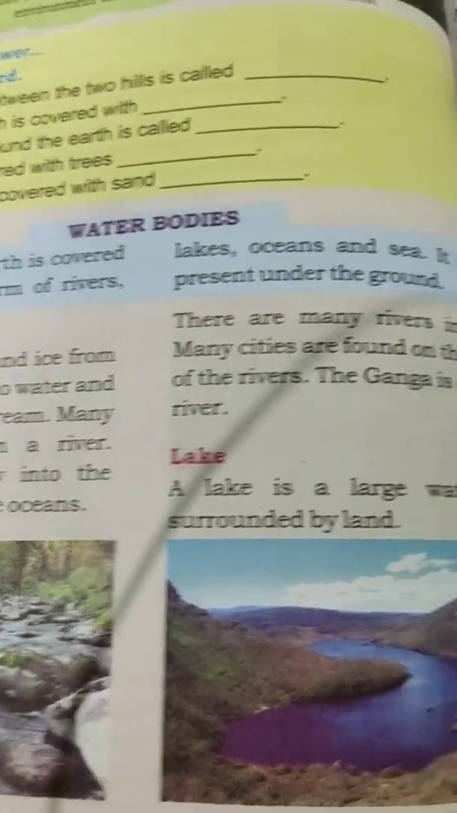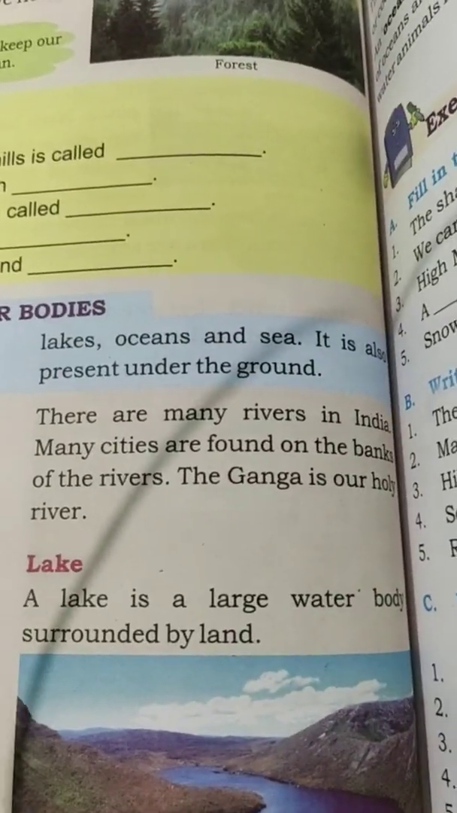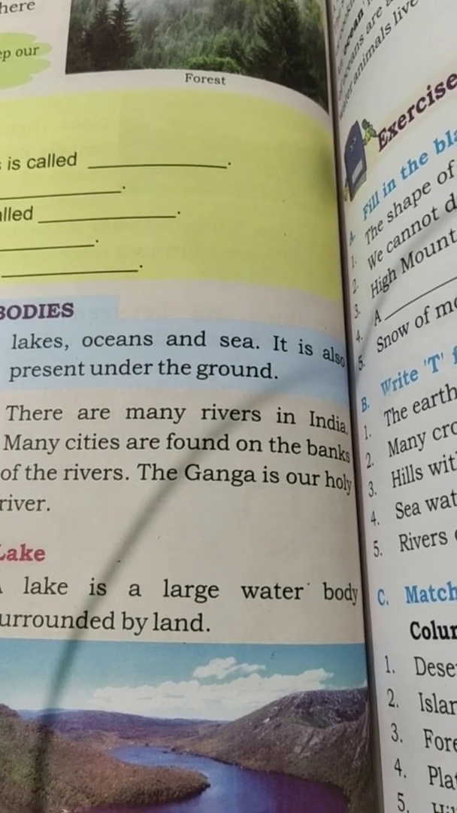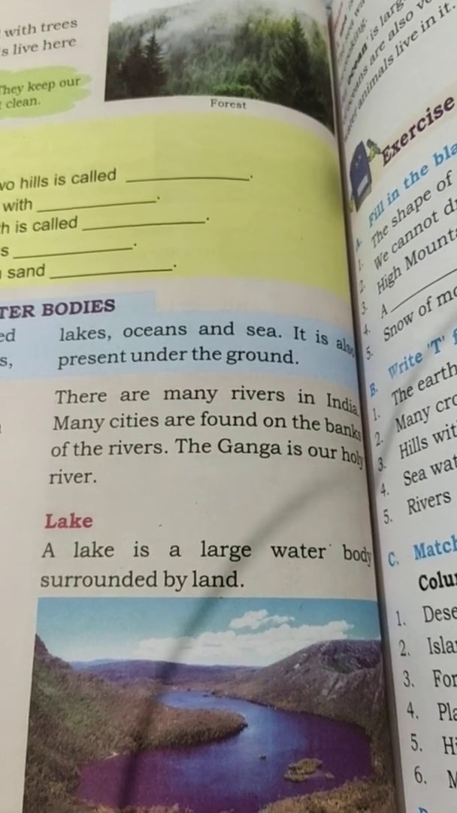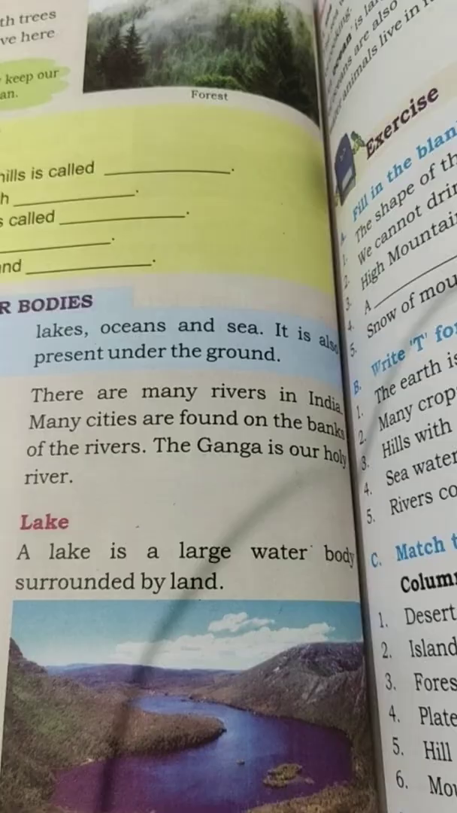There are many rivers in India. Many cities are found on the banks of the rivers. The Ganga is our holy river. Next, we'll see lake. What is a lake? A lake is a large water body surrounded by land,